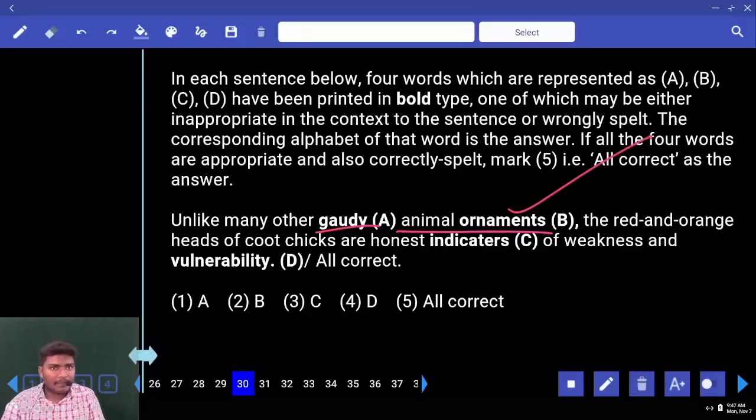Ornament spelling is okay, right? Yes. Next, what else you have? Indicator. What is spelling of indicator? TOR, that is your answer. Next, we have one more word. What is that? Vulnerability is noun.